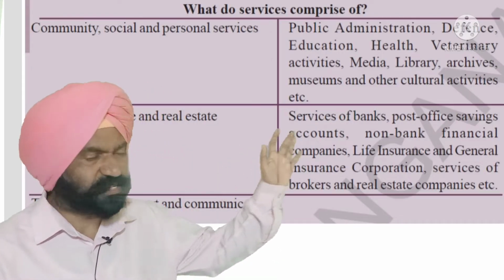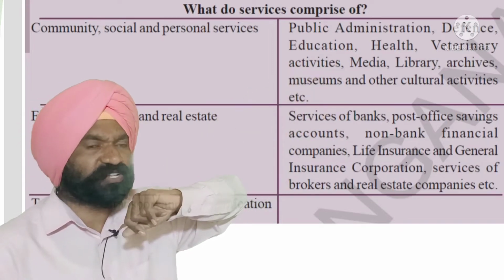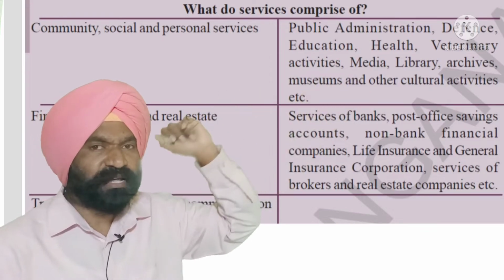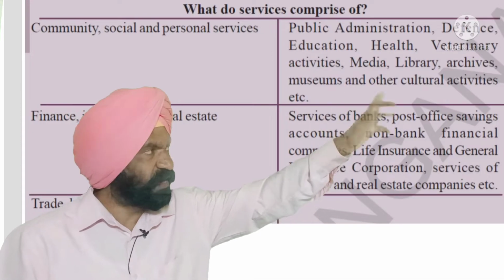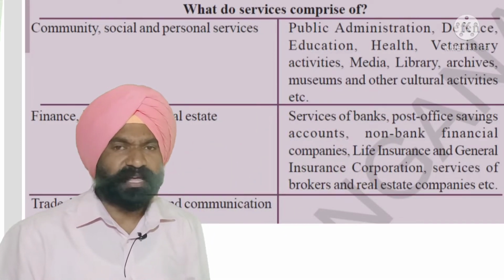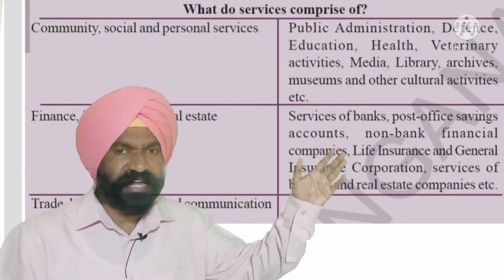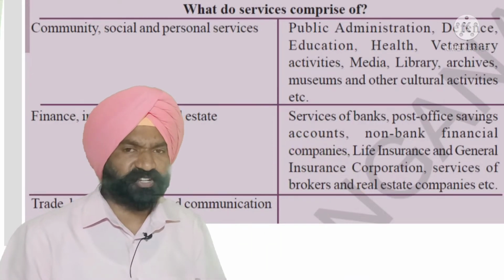What do services comprise of? First one, the community, social and personal services, community services, social services and personal services. What comes under it? The public administration, the defense of the country, education of the country, health, veterinary services, other activities like media, library, archives, museums and other cultural activities.